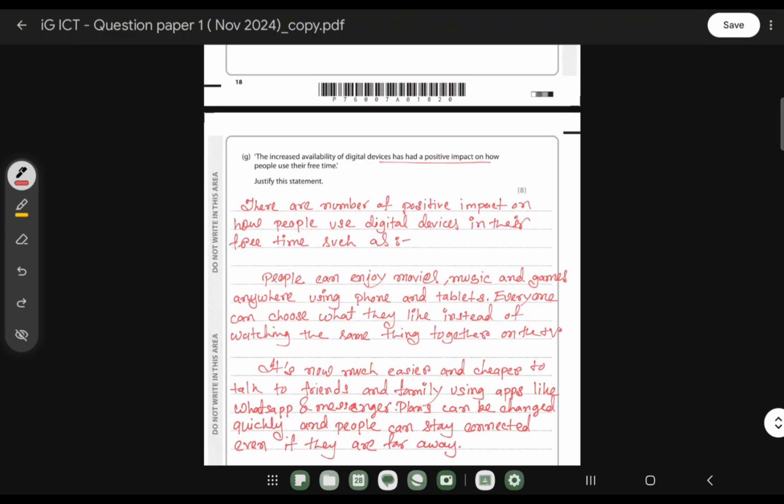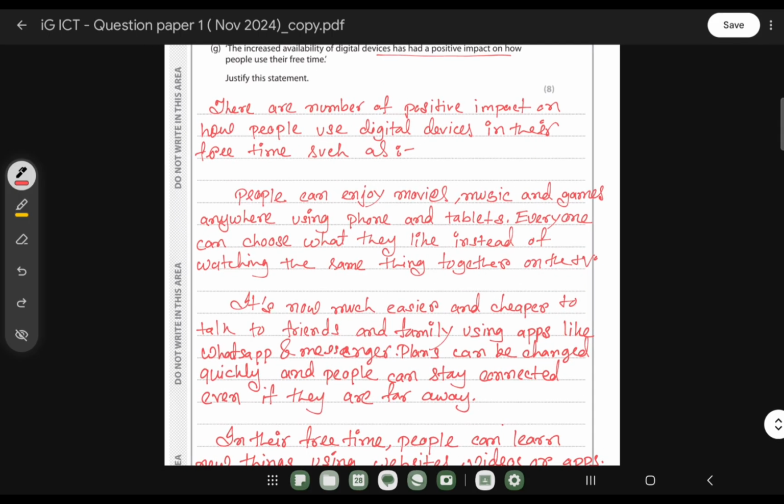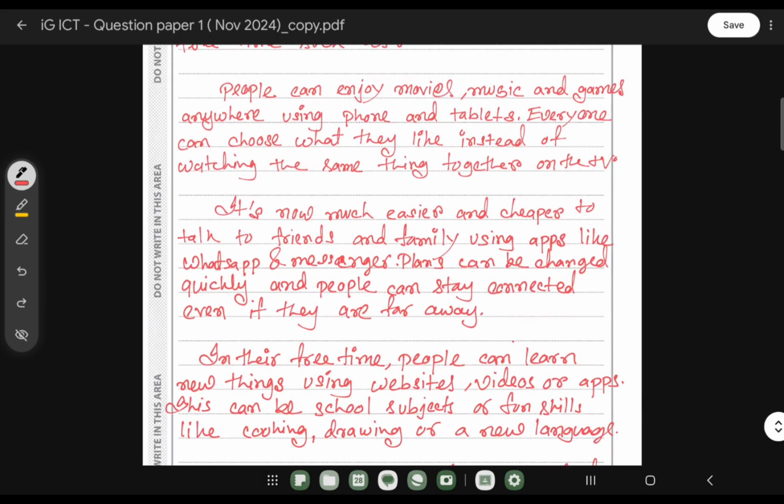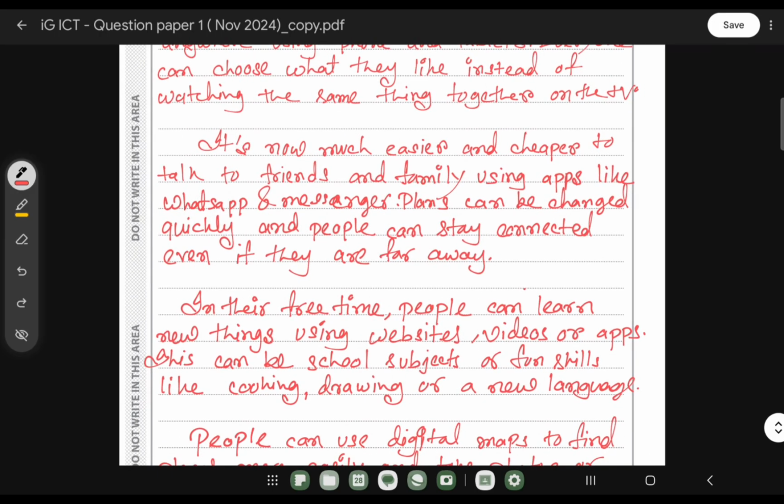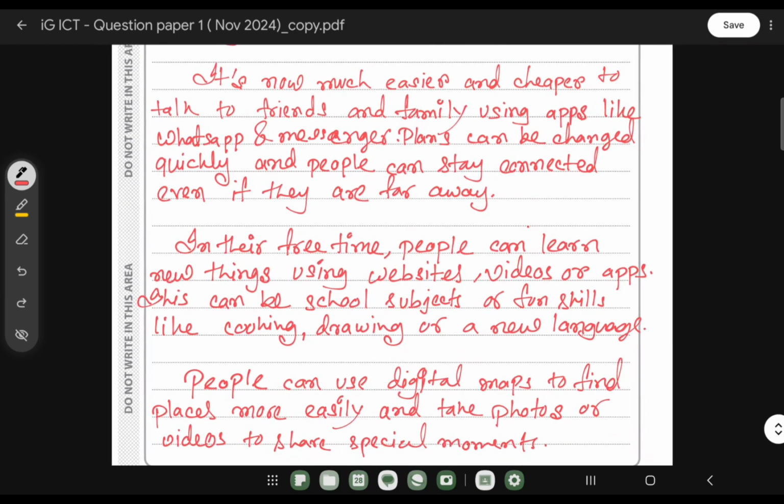Yes, so the answer will be: there are a number of positive impacts on how people use digital devices in their free time. Such as people can enjoy movies, music and games anywhere using phones and tablets, right? Everyone can choose what they like instead of watching the same thing together on the TV. It's now much easier and cheaper to talk to friends and family using apps like WhatsApp and Messenger. Plans can be changed quickly and people can stay connected even when they're far away.